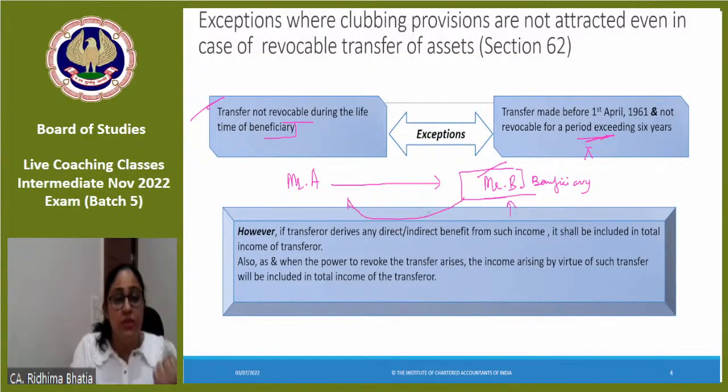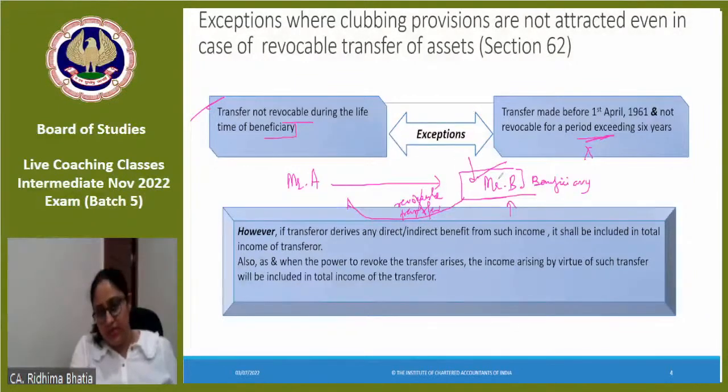Now you will say, ma'am, this is the provision of getting back, hence it is a revocable transfer. Because there is the provision of getting back the asset, right? So ma'am, this is definitely a revocable transfer, but I say no. This is an exception. If the asset does not come back to the transferor during the lifetime of beneficiary, then it is not a revocable transfer which has to be clubbed. Why? मैंने एक pure intention से और Mr. A ने pure intention से to help Mr. B out transfer the asset, right?